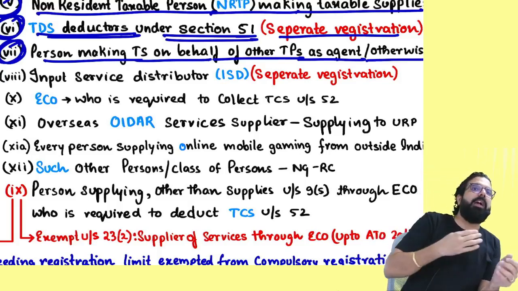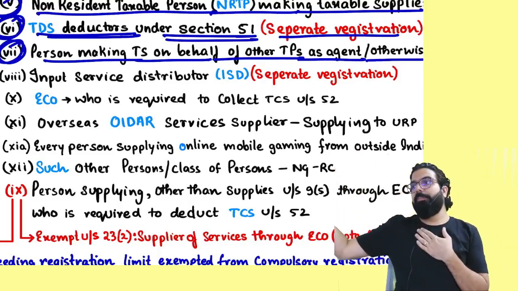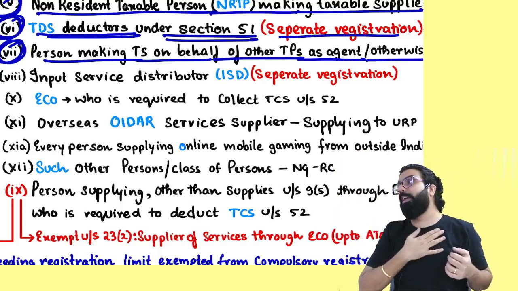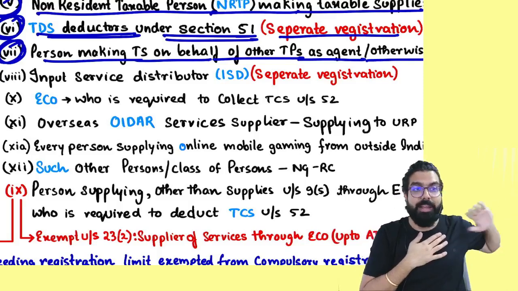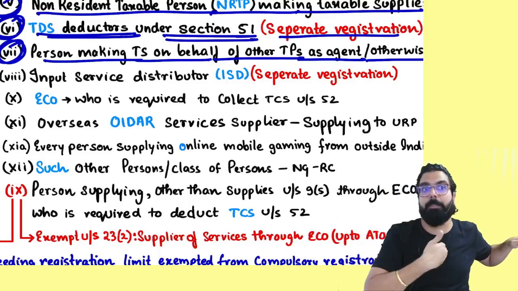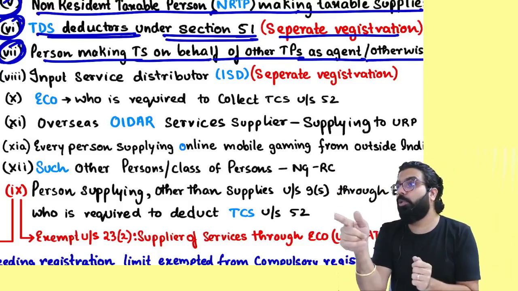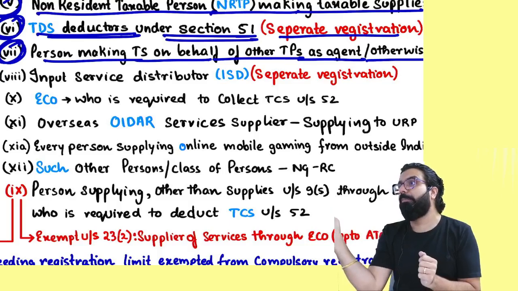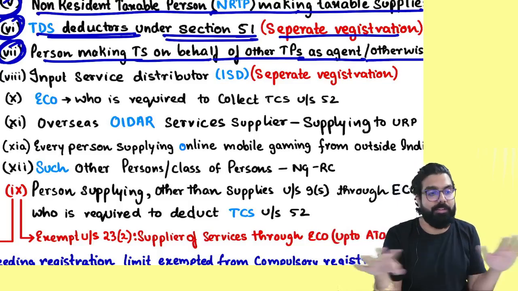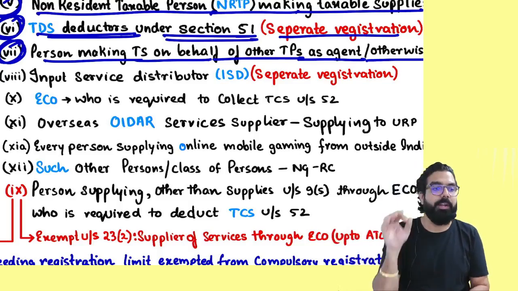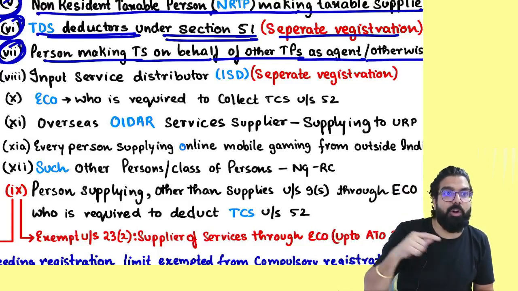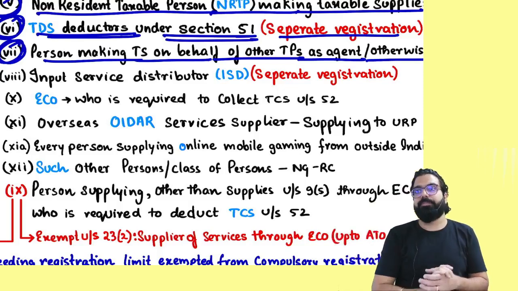Everyone over here, I am an agent. My principal is a taxable person. My principal is a registered person. I have to take compulsory registration. If I am supplying in my own invoice also, remember one thing, because my principal is a taxable person, I have to take compulsory registration. My question to you guys, what if my principal is not a registered person? If my principal is not a registered person, do I have to take compulsory registration or not required? Not required. Remember one thing, always you will take registration compulsorily only if your boss is a registered person.